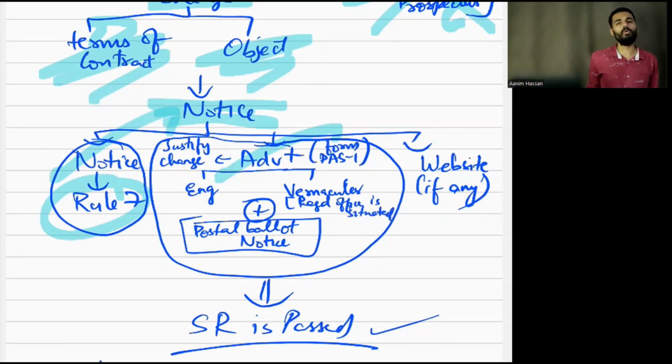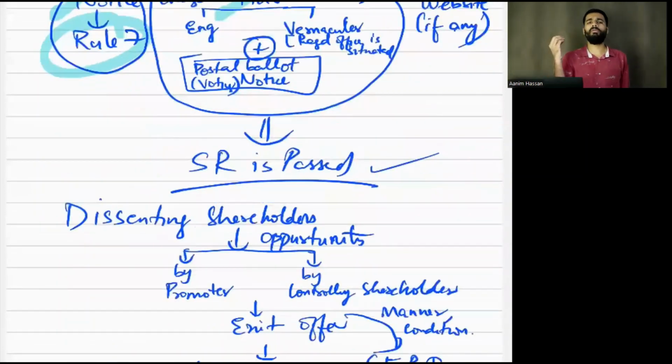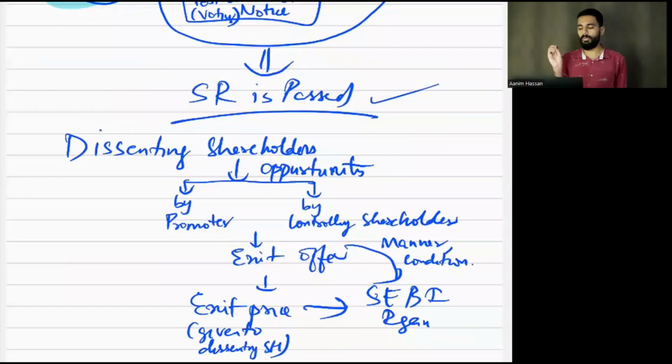And along with it, they will give a postal ballot. What is this postal ballot? It is a kind of voting. Yes, they will give a postal ballot, and this notice will also be on the website. The voting will be done and a special resolution will be passed.